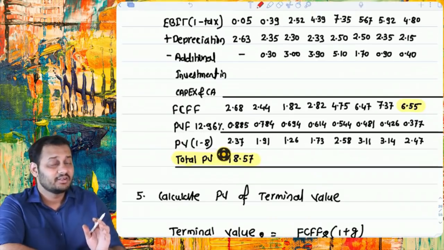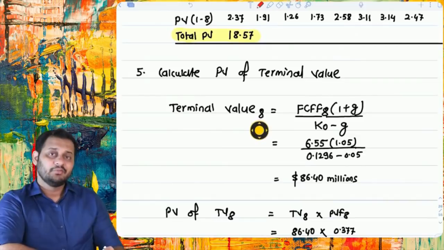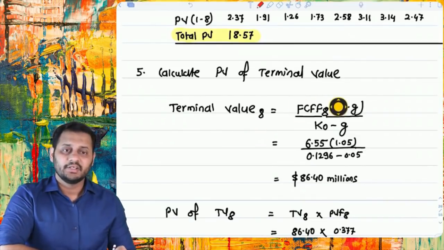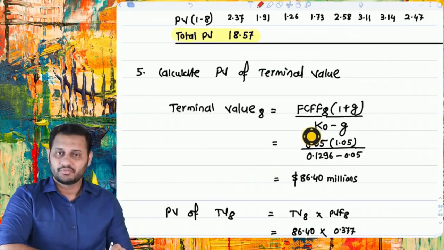But that is not enough. We have the future also after 8 years. So we'll calculate the terminal value at the end of the 8th year by taking the free cash flows of the firm for the 9th year. So 9th year free cash flows can be calculated by adding growth in the 8th year's cash flows. So this is the firm's cash flows, hence cost of capital will be taken. So this is going to be the terminal value.